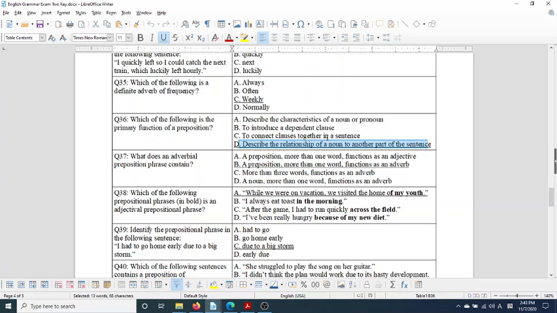Which of the following prepositional phrases, in bold, is an adjectival prepositional phrase? Remember, let's break that down. It's going to work as an adjective, so it's going to describe a noun. It's prepositional, so it has a preposition, and it's a phrase, so it's more than one word. While on vacation, we visited the home of my youth. Of my youth is describing the home.